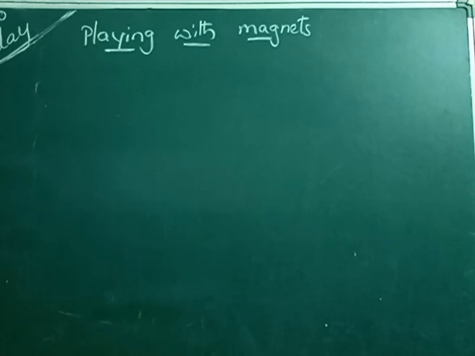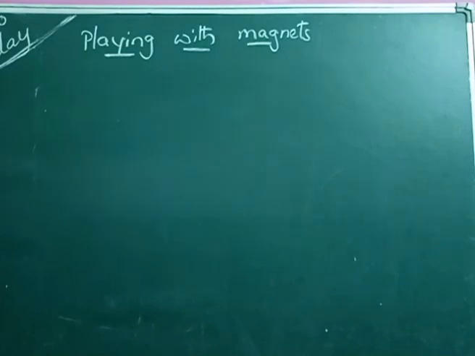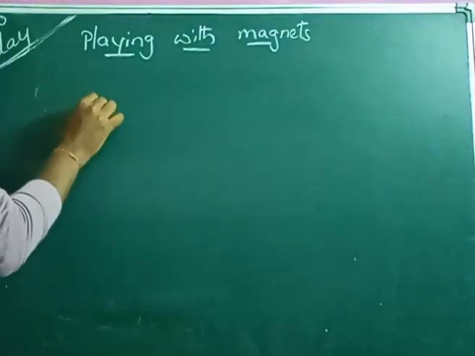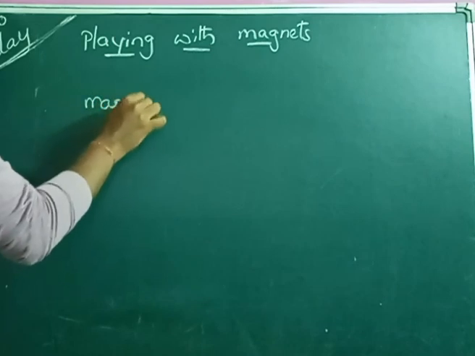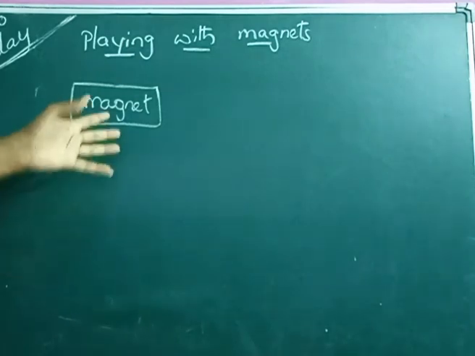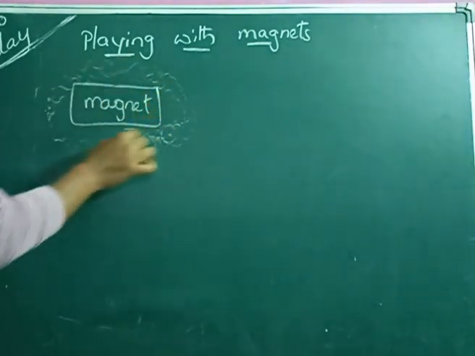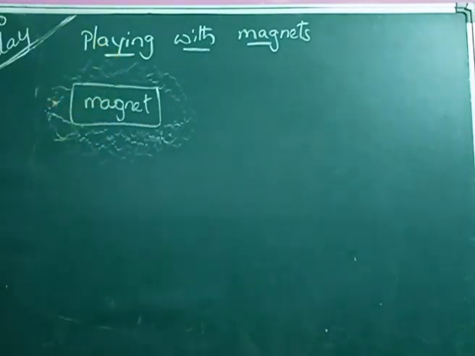So children, you may play with a magnet so many times. If you take that magnet and drag it in the sand for some time, what will you observe?